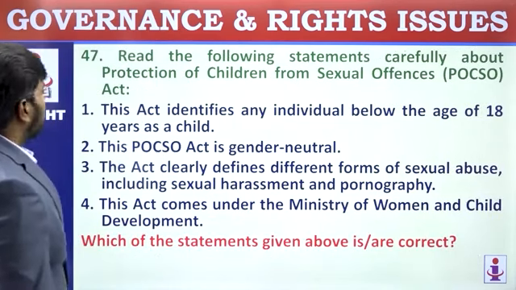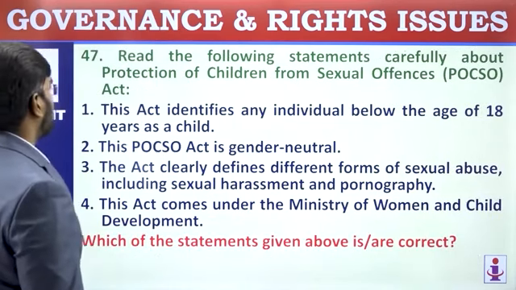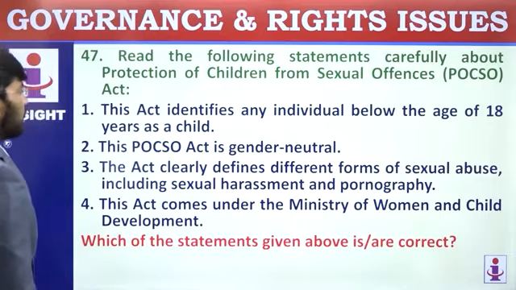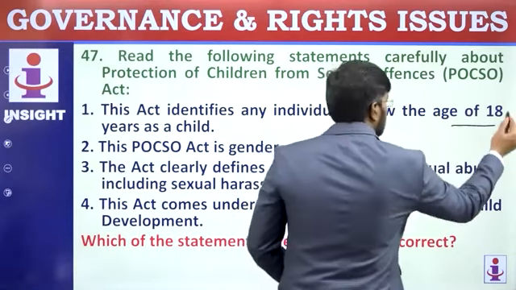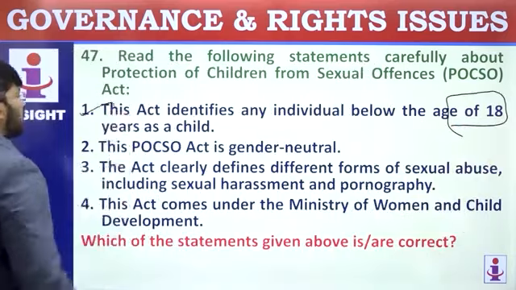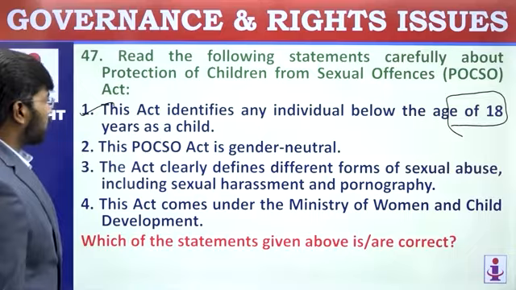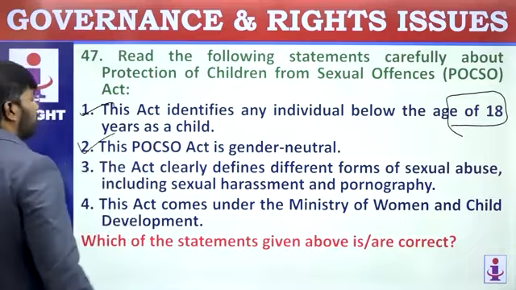Read the following statements carefully about the Protection of Children from Sexual Offences, the POCSO Act. This Act identifies any individual below the age of 18 years as a child. Yeah, 18 years is the definition. First statement is correct. Read the second statement. This POCSO Act is gender neutral. Yeah, for both the genders.